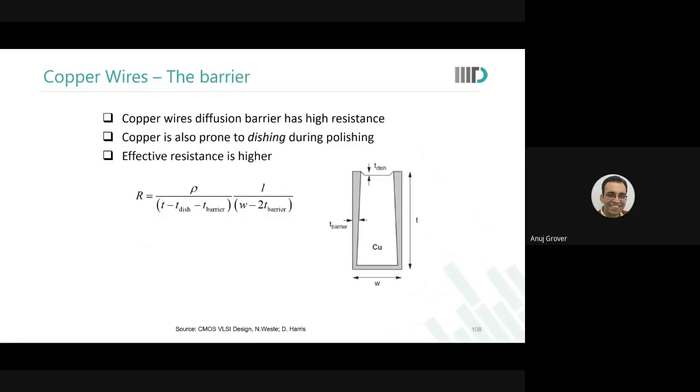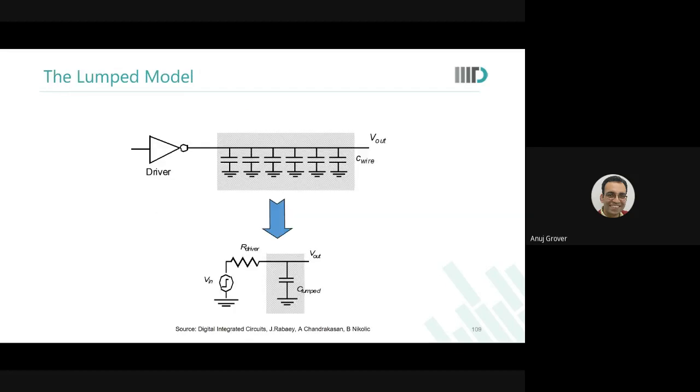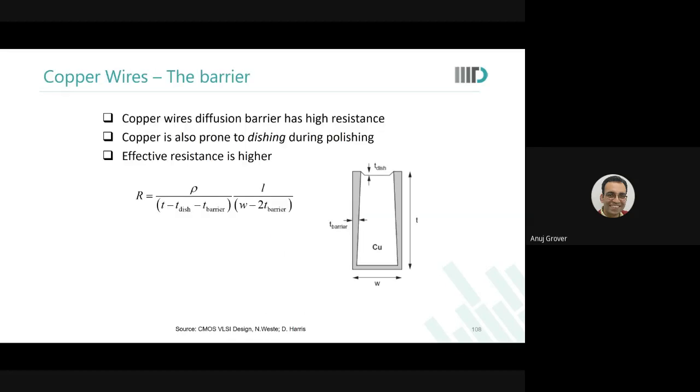So again, this aspect we've already done, where we said that the barrier will be in three places. We had not really touched upon dishing. We talked about dishing long ago, but we did not include it in our numerical. But if you use dishing also, then all that you do is calculate the area of this cross section, and you will use that for your sheet resistance value. So it just changes this formula a bit, nothing else.